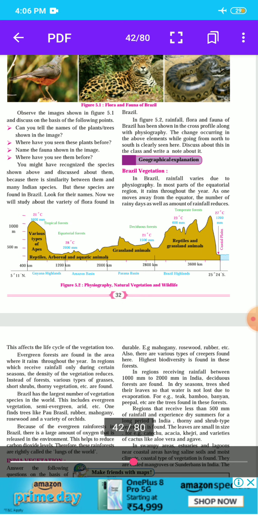Because of the evergreen rainforest in Brazil, a large amount of oxygen is released into the environment. This helps to reduce the carbon dioxide level in the atmosphere. Therefore, these rainforests are often called the lungs of the world. Here, students, we complete our point on Brazil's vegetation.